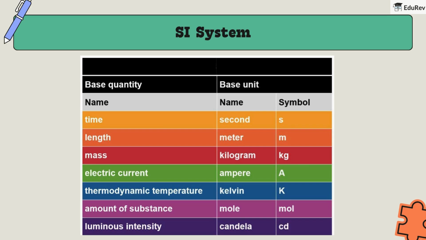Amount of substance is measured in moles, its symbol is mol. And luminous intensity is measured in candelas, its symbol is cd. These units form the foundation of the SI system. From these, we can derive units for other physical quantities.